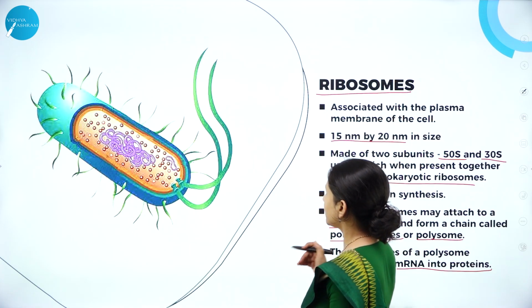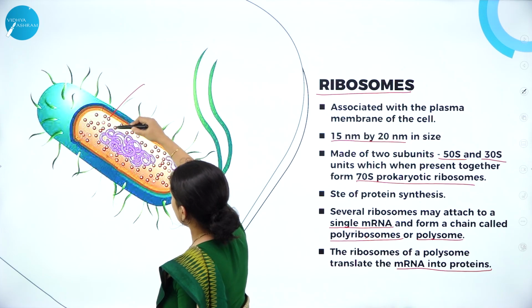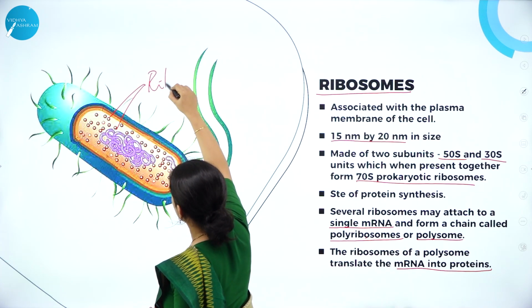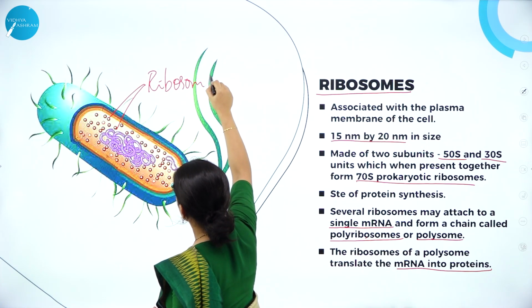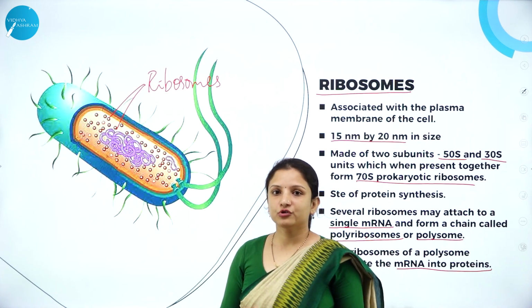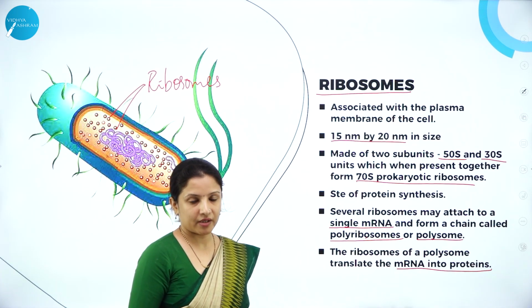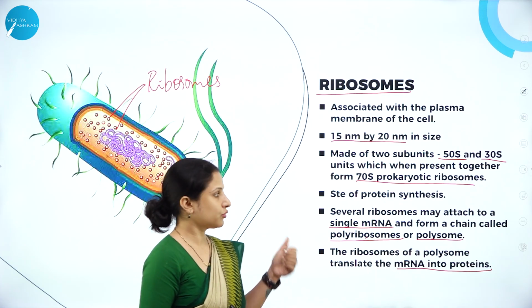So this is about the ribosome. So these are small round structures that you can see here. They are the ribosomes. And ribosomes, they are not covered by any membrane. They are a non-membrane organelle in prokaryotes.